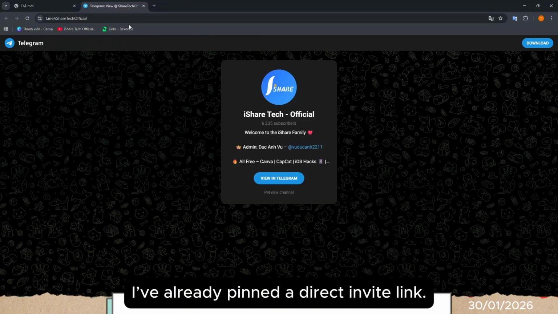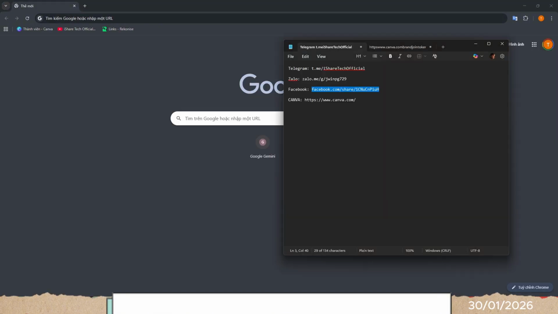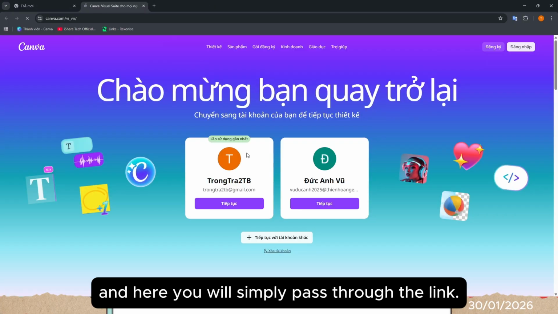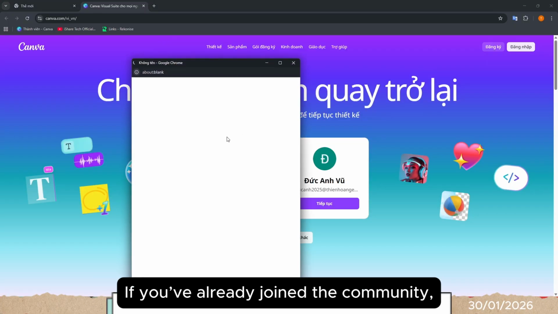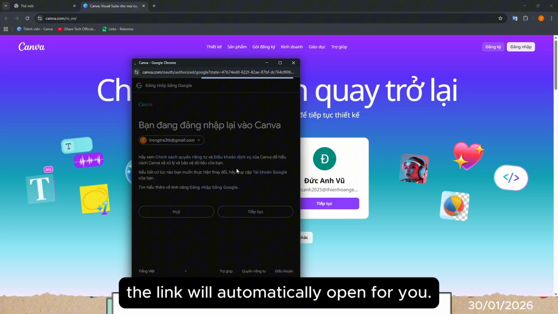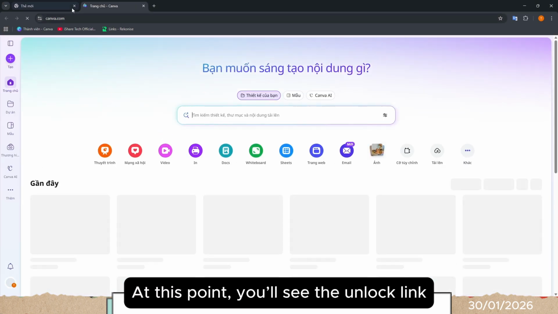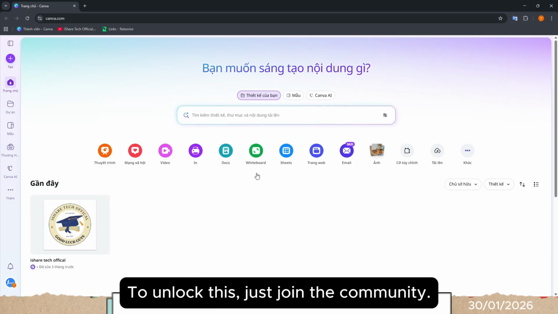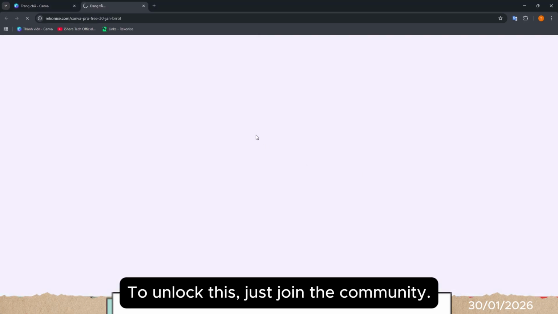Once you're in the group, I've already pinned a direct invite link. Just click it, no ads, and here you will simply pass through the link. If you've already joined the community, the link will automatically open for you. At this point, you'll see the unlock link, a Telegram link. To unlock this, just join the community.